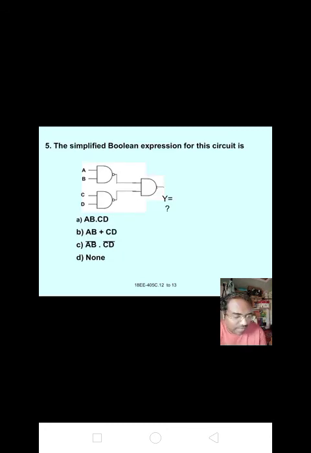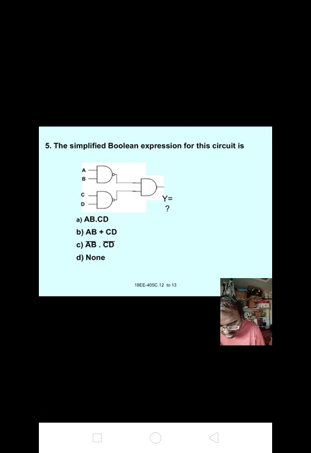Next, fifth one. Draw the diagram in the notebook. AB, CD are the inputs to the NAND gates. We get the output AB bar, CD bar, and again it is given to another NAND gate, that is (AB bar into CD bar) whole bar, that is Y.